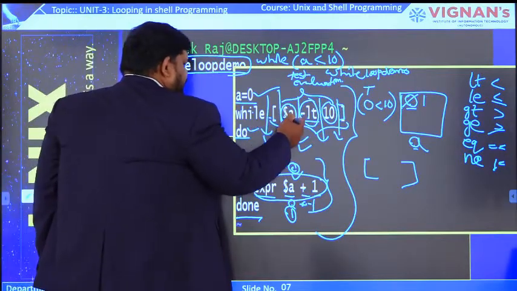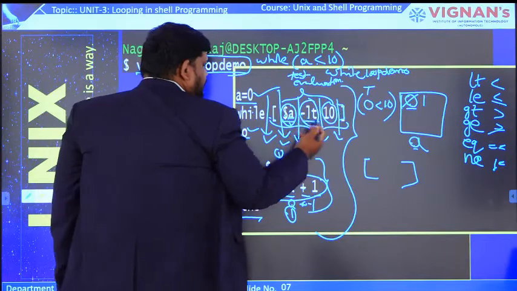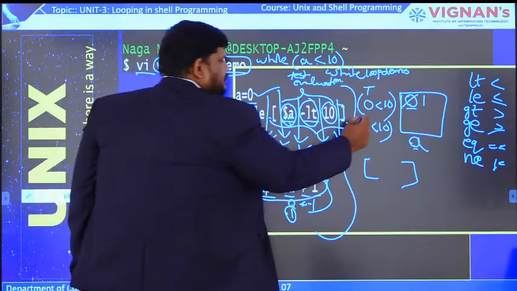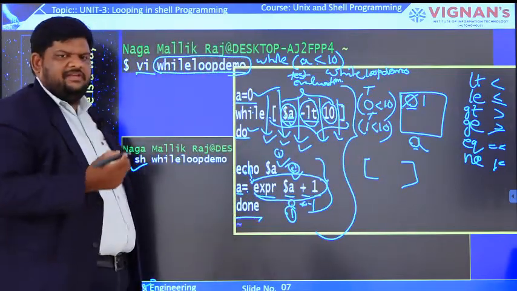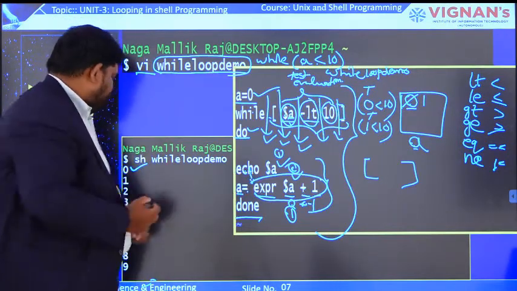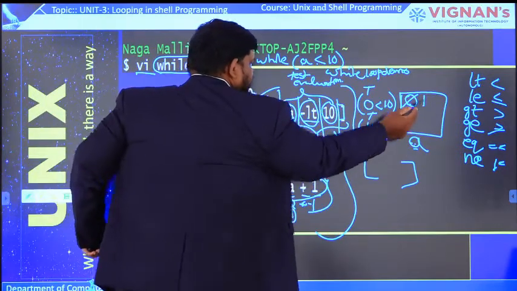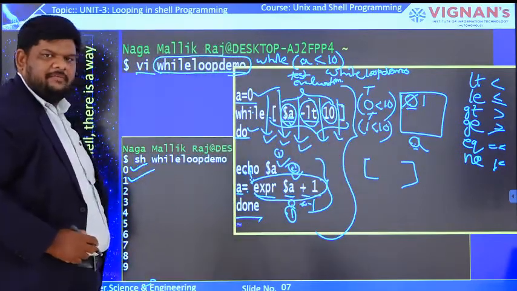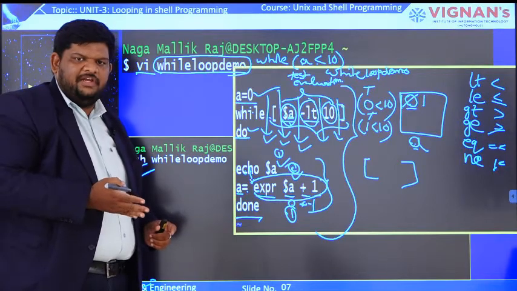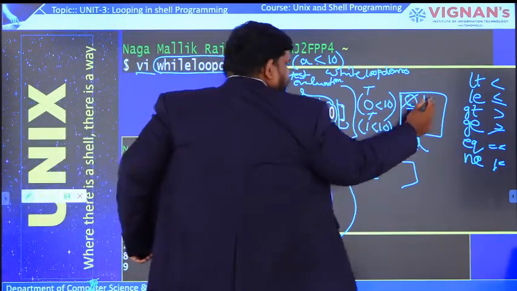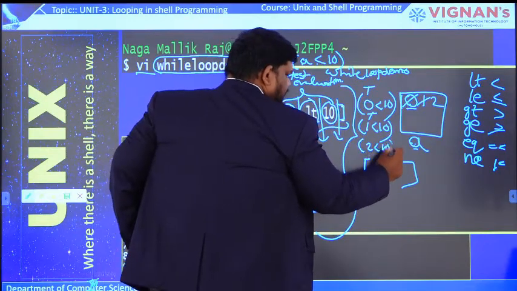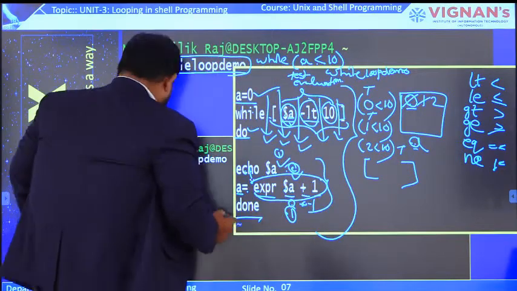Again the loop will be repeated, and again the test evaluation will be done. Now A less than 10, what is the result? 1 less than 10, again the answer is true. Yes, 1 is less than 10, that's why the result is true. If it is true, again the body of the while loop will be executed. The first statement is echo $A. What is the present value in A? 1, so 1 will be printed on the screen. Again the increment will happen, that means adding one to the existing value of the variable A. After execution, 2 will come. Again test evaluation: 2 is less than 10. Yes, it is true. Again this will be executed like that.